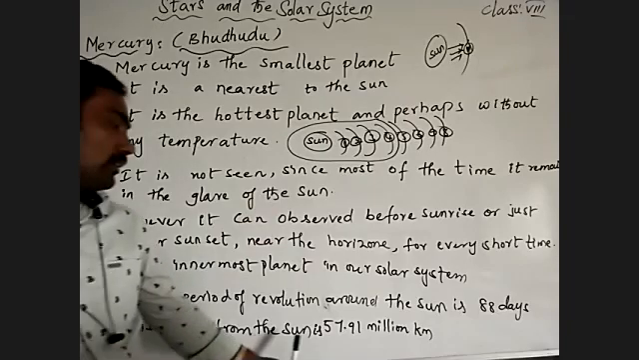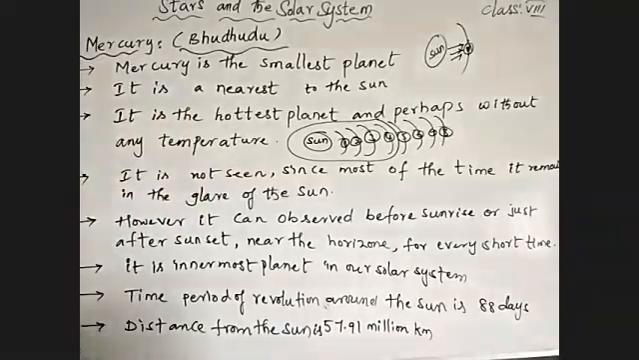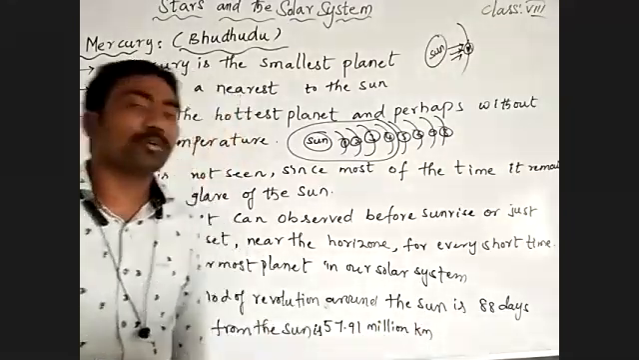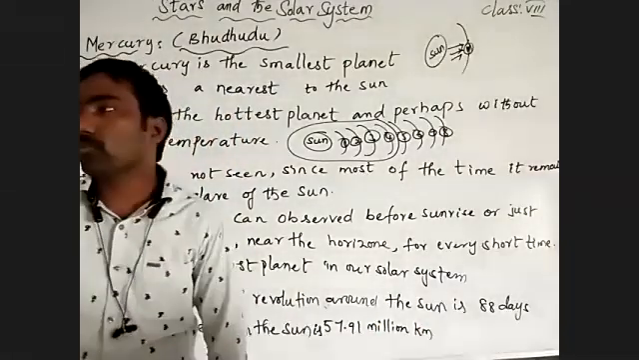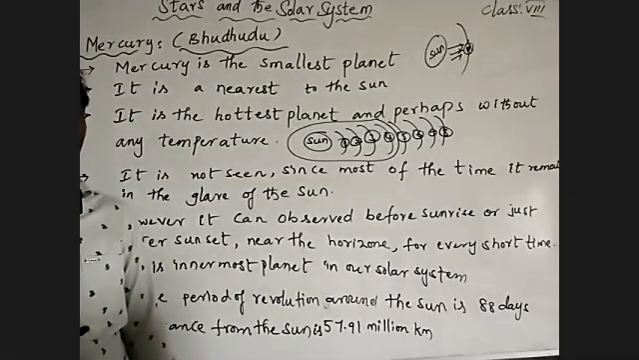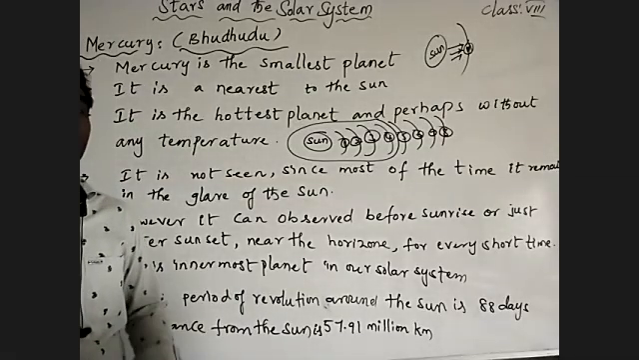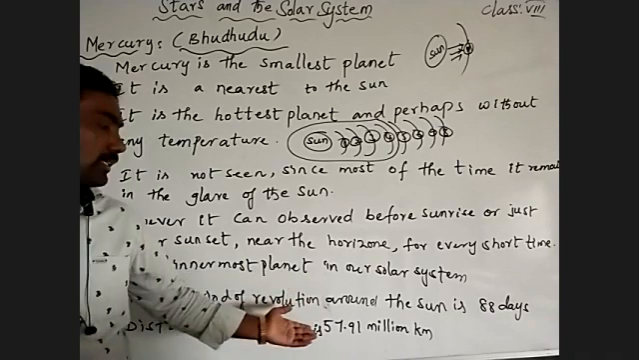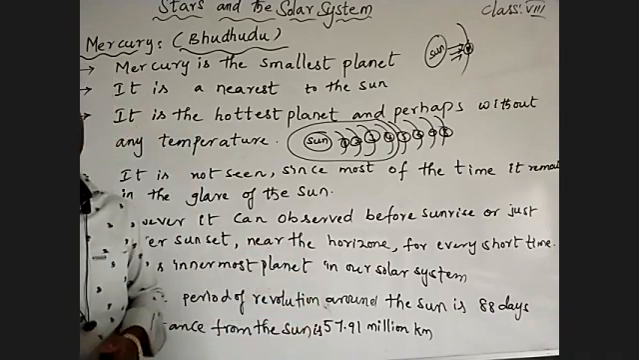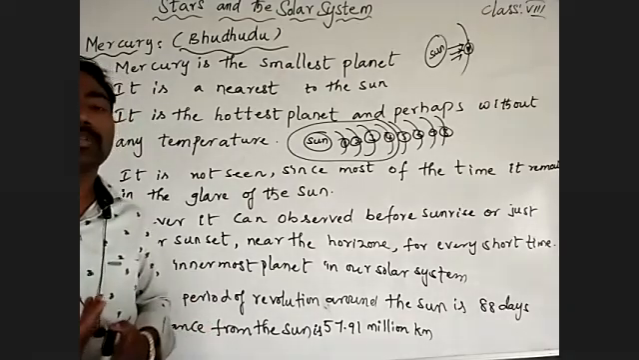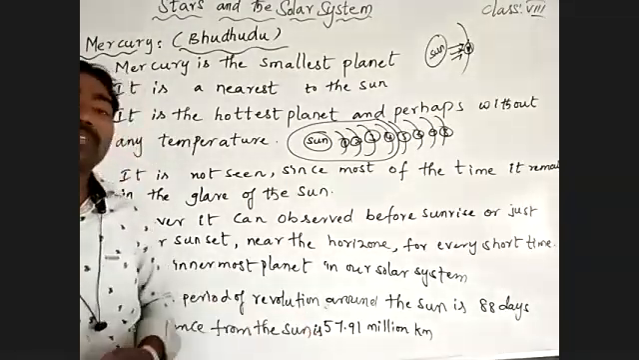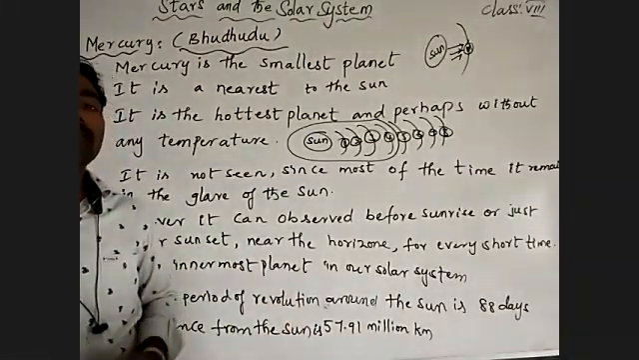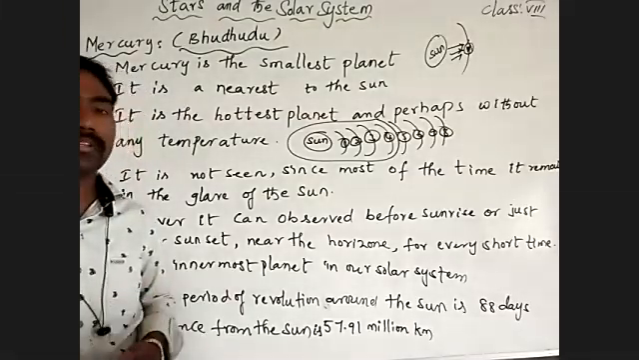The distance from the sun to Mercury is 57.91 million kilometers. The distance between the sun and Earth is approximately 150 million kilometers. See here, what is the difference? Earth is about 3 times farther from the sun than Mercury, three times the distance from the sun than Mercury.